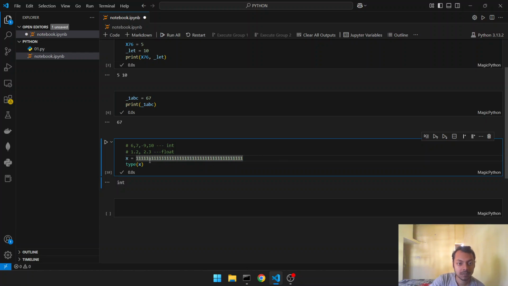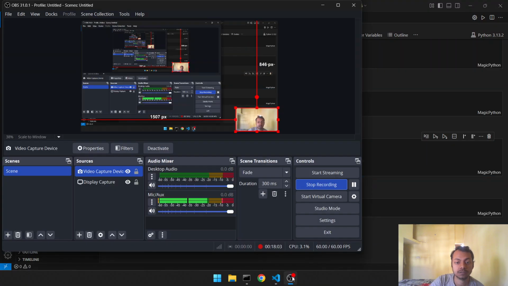And if I place a dot here, it becomes a float. Around 30 places we can put. So that is the power of Python. It is very well used for scientific calculation. You can see how large a number we can process.